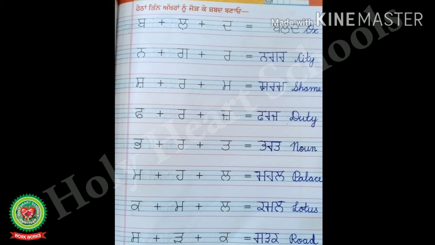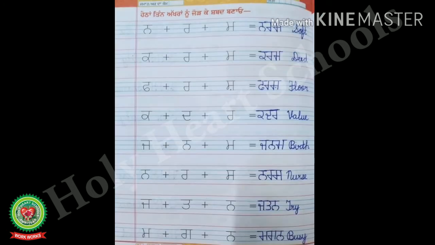Now, turn the page and open page number 44. Look at the first line given on this page and read it. ਹੇਠਾਂ ਤਿੰਨ ਅੱਖਰਾਂ ਨੂੰ ਜੋੜ ਕੇ ਸ਼ਬਦ ਬਣਾਓ. That means here also we have to do the same thing that we have done in the previous page. We have to join three letters and form a three-letter word. And we have to write that word in front of is equal to sign. And then we have to write the English meaning of that particular word in front of it.